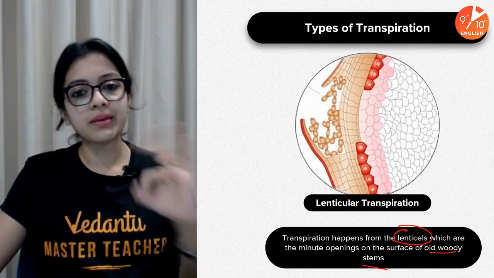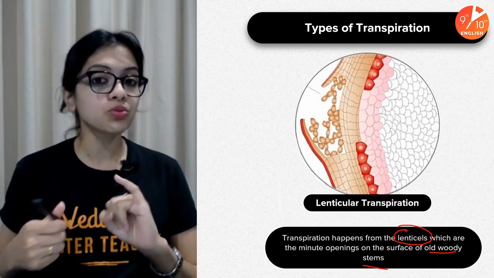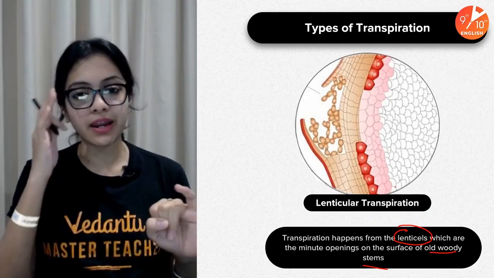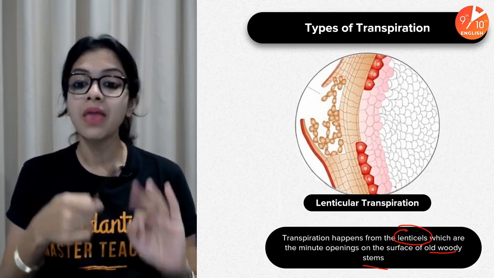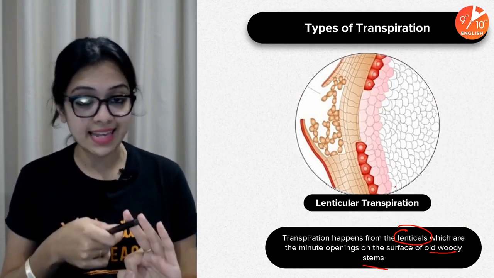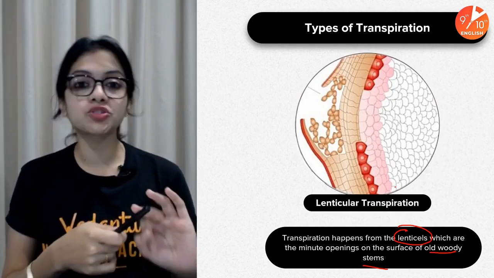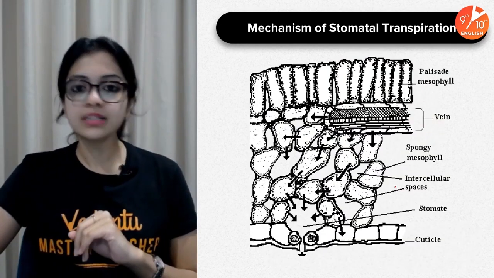So once again, the three major types. That which occurs through the stomata is called stomatal transpiration. That which occurs through the cuticle is called cuticular transpiration. And that which occurs through the lenticels is called lenticular transpiration. These are the three major types.